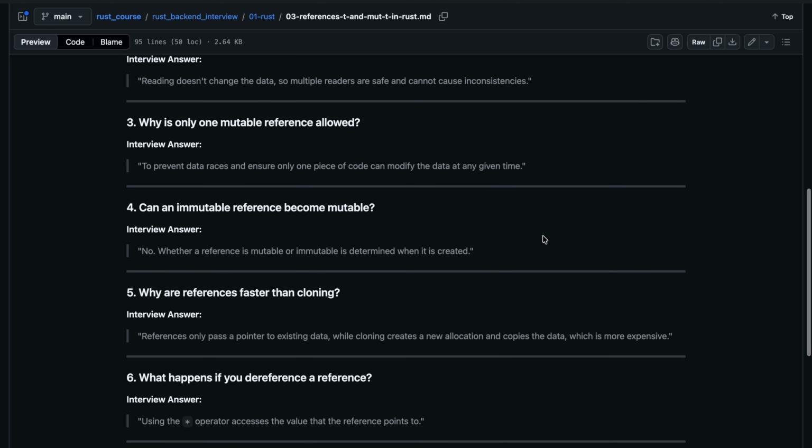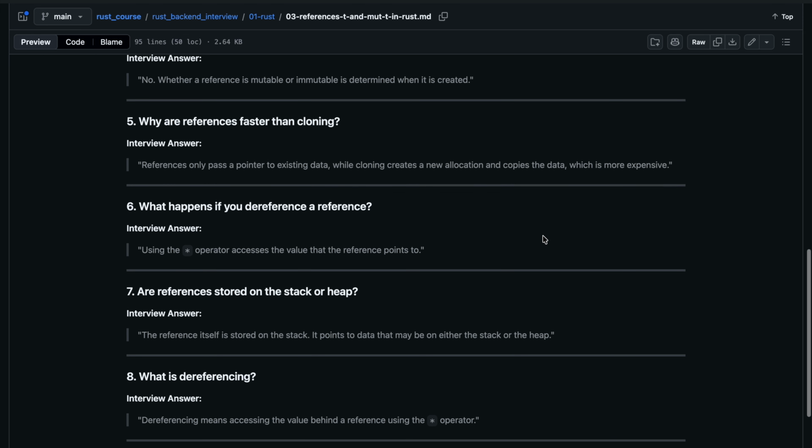Can an immutable reference become mutable? No. Whether a reference is mutable or immutable is determined when it is created. Why are references faster than cloning? References only pass a pointer to existing data, while cloning creates a new allocation and copies the data, which is more expensive. What happens if you dereference a reference? Using the star operator accesses the value that the reference points to.